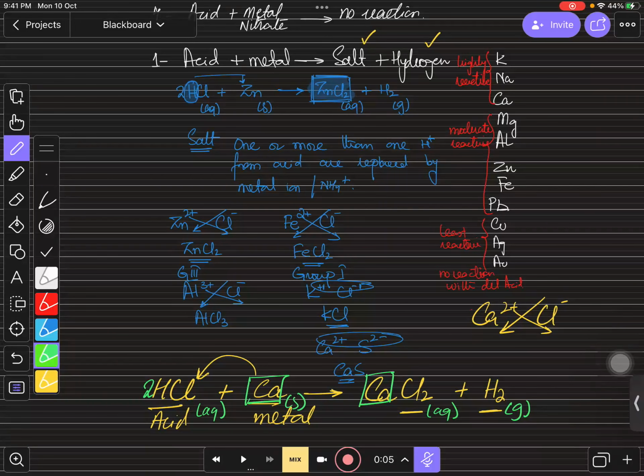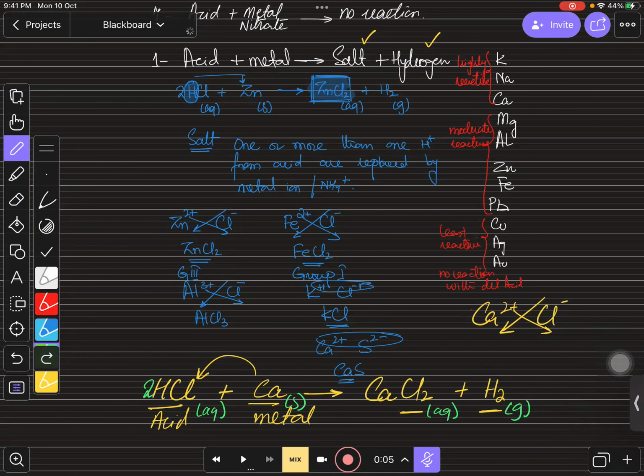No. You don't need to write before calcium because it is already balanced on both sides. There is 1 calcium on both sides, so we don't need to balance. But if you talk about hydrogen and chlorine on the right hand side, they are 2 both, and on the left hand side it was 1 1. So I just write 2 over there to balance the hydrogen and chlorine on the left hand side. Clear, Bacho?